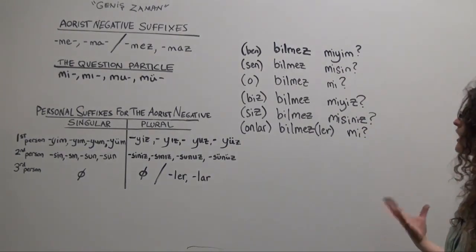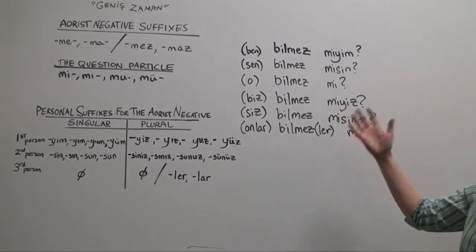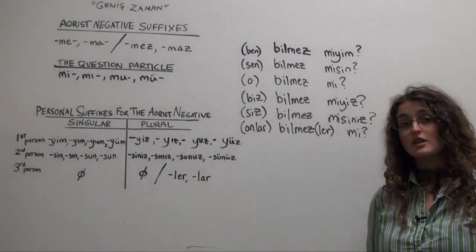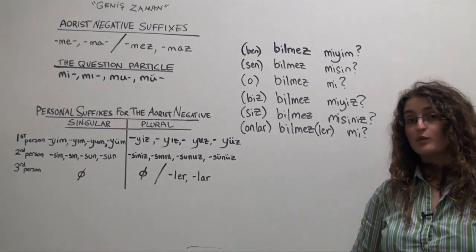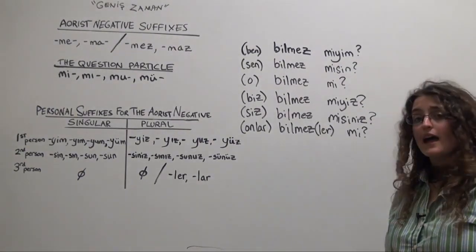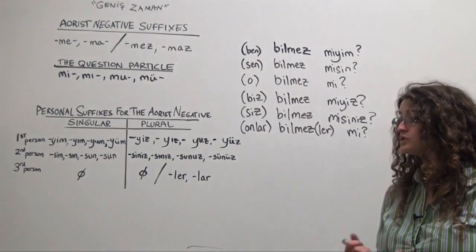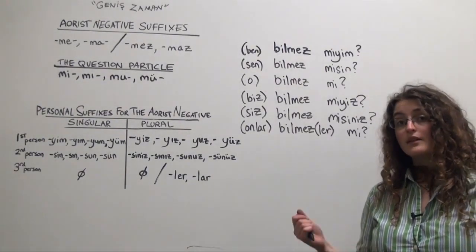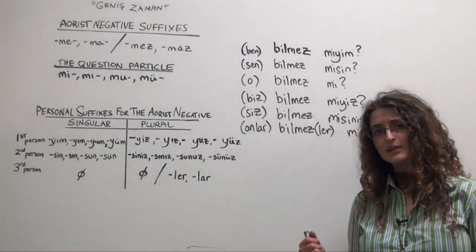Now, we're going to form the yes-no question in the negative form of the aorist just the same way if our verb stem ends in a vowel. So, just as an example, if you want to ask, doesn't he play?